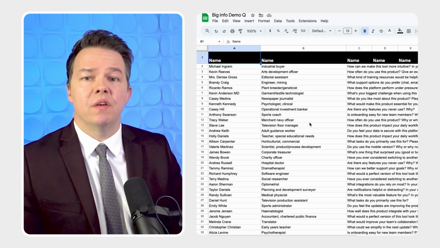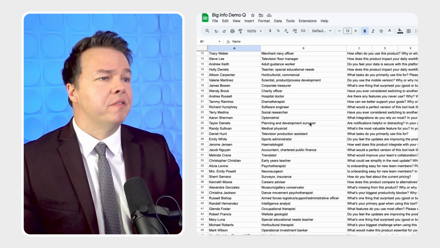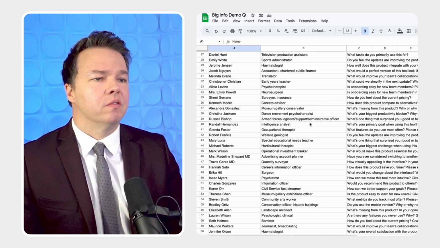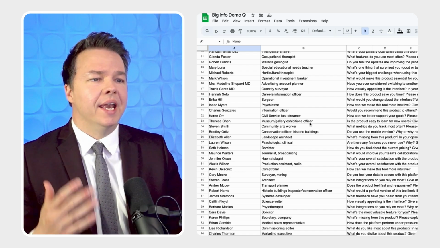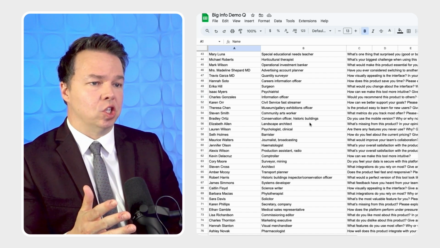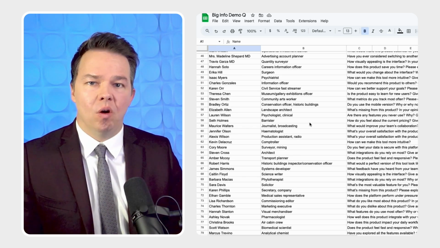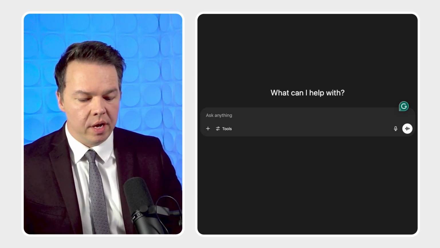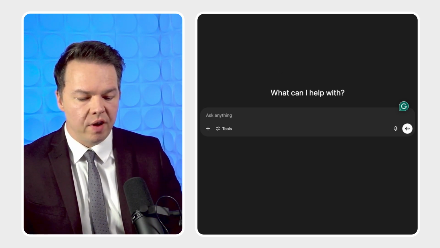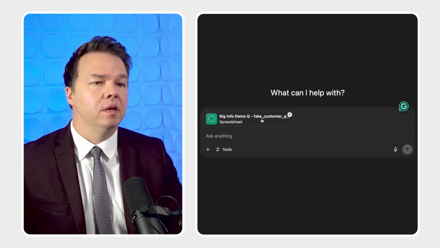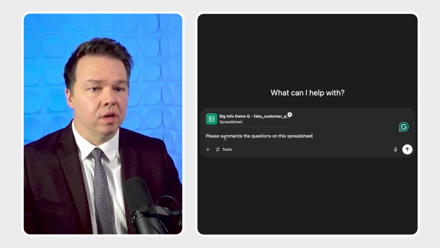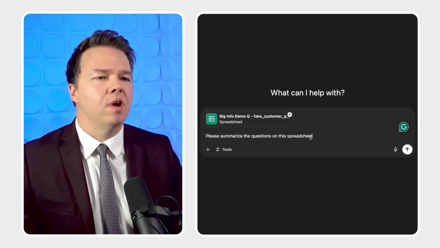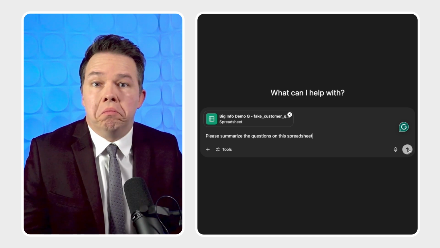To pretend I just gave a talk at a conference, I've collected all my feedback cards and I've organized everybody's questions in this spreadsheet. Now I want to organize these questions by topic and eliminate all of the duplicates. Okay, now I've got ChatGPT open. I already exported a CSV file, so I'm going to drag that on in. Now it's got my spreadsheet. And then let's give it a crappy prompt. Like, please summarize the questions on this spreadsheet.